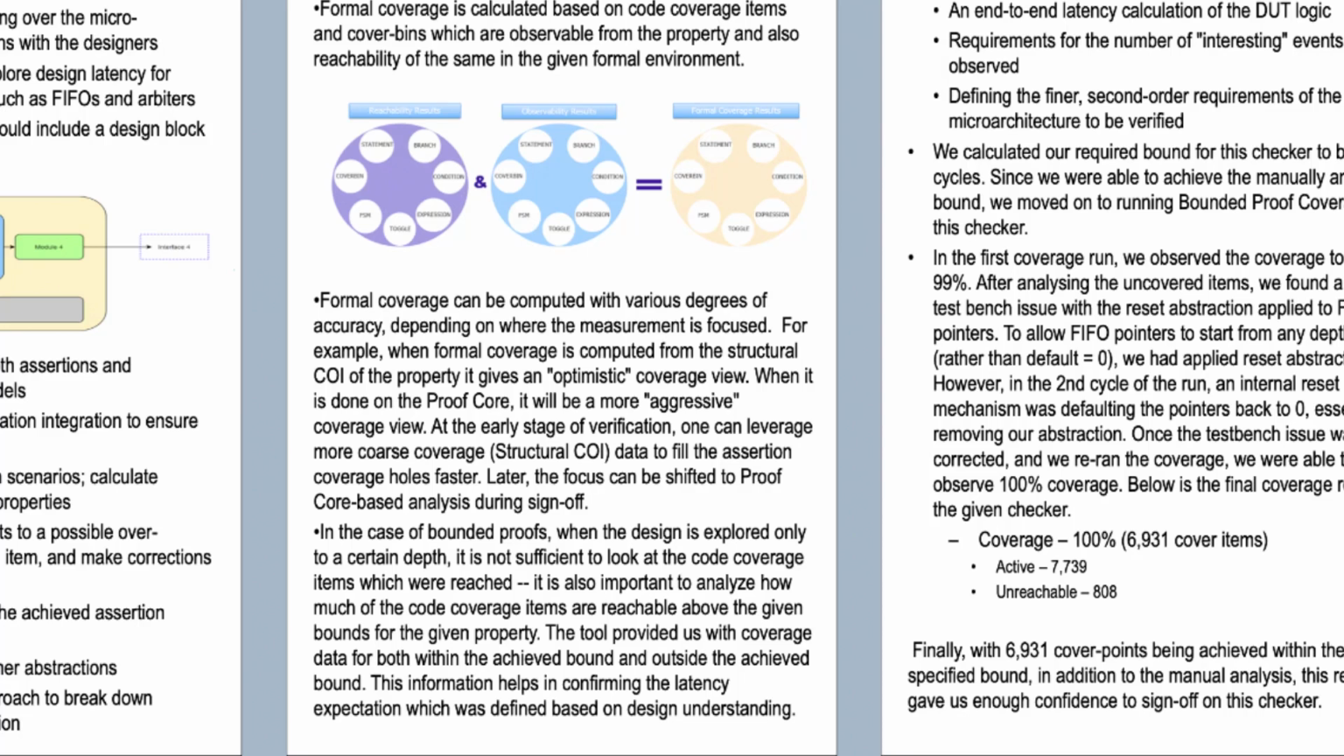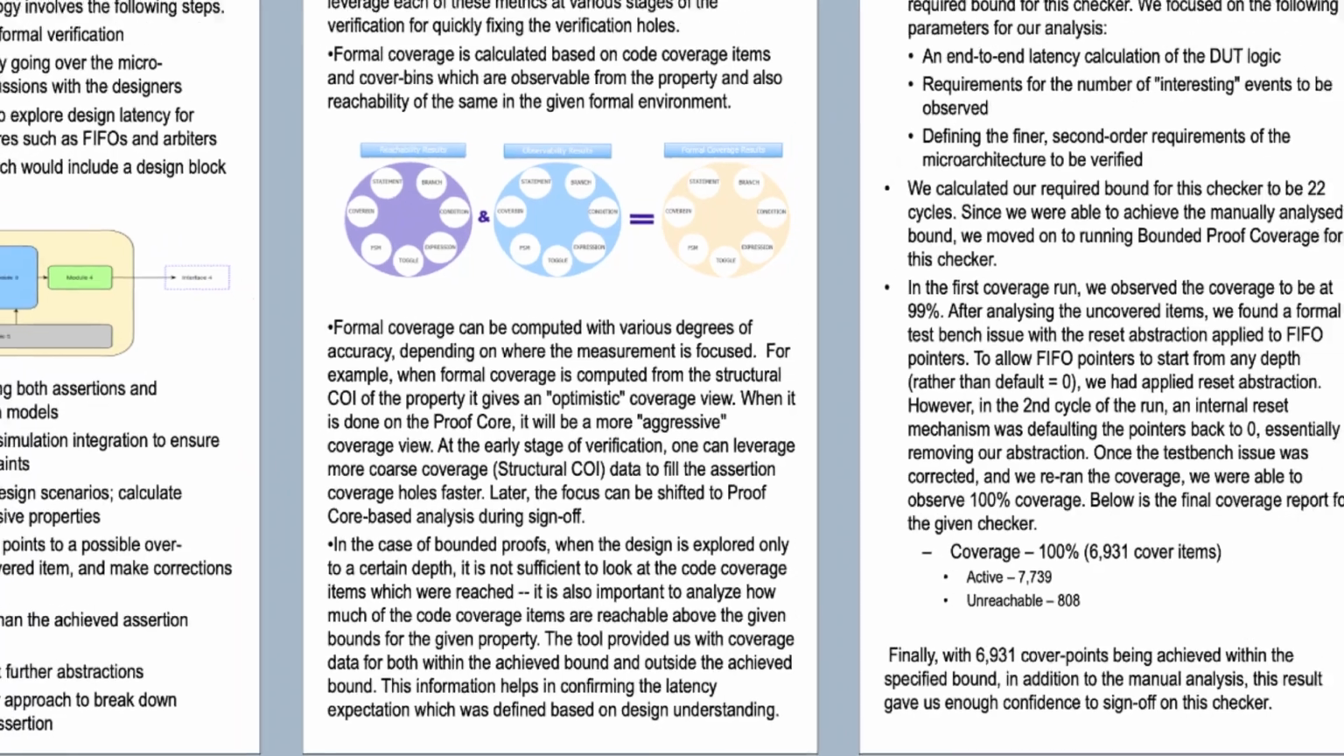In the case of bounded proofs, when the design is explored only to a certain depth, it is not sufficient to look at the code coverage items which were reached. It is also important to analyze how much of the code coverage items are reachable above the given bounds for the given property. The tool provided us with the coverage data for both within the achieved bound and outside the achieved bound. This information helps in confirming the latency expectation which was defined based on the design understanding.